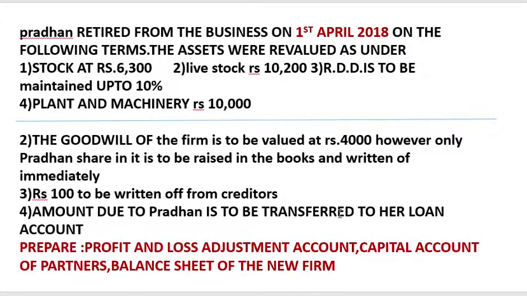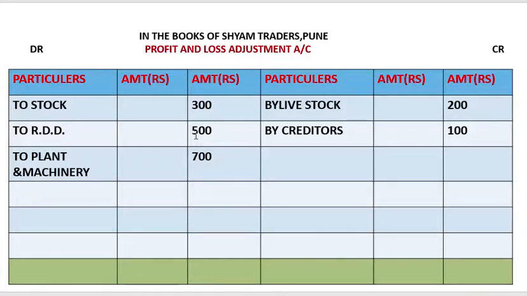Amount due to Pradhan is to be transferred to his loan account, isn't it? So first what we'll do, we'll close this profit and loss adjustment account, so that whatever the profit or loss is there, it can be distributed between the partners, even the retiring partner. Okay, so we'll just calculate. The total of this is 1,500, and it comes to a loss.